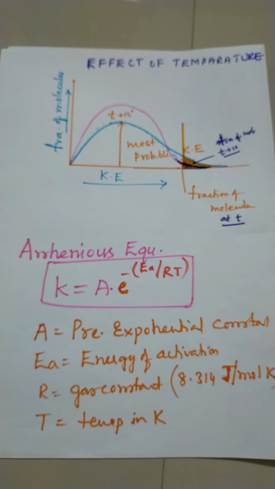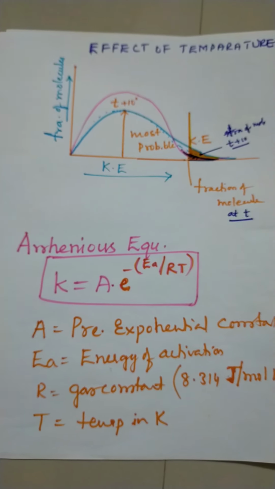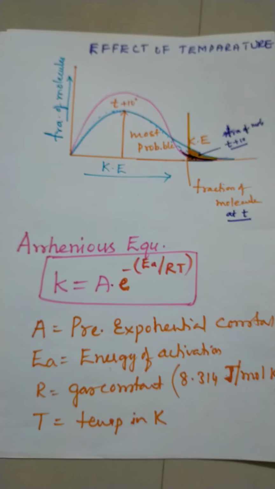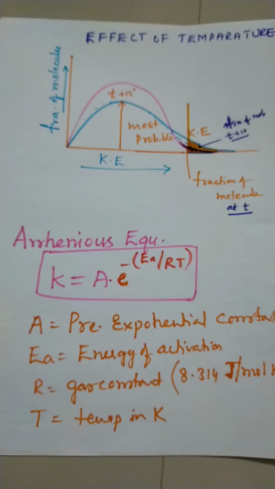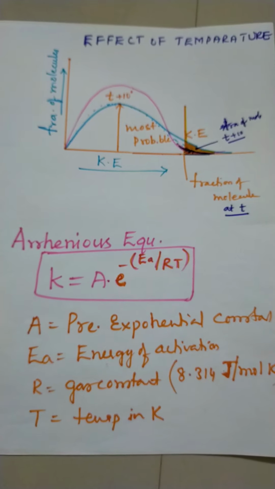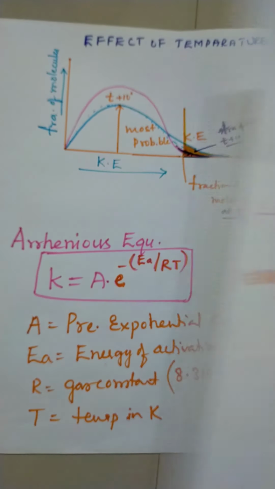So how do we derive the Arrhenius equation? Let us go to the next one. How do we convert this Arrhenius equation to the rate constant? Here it is.